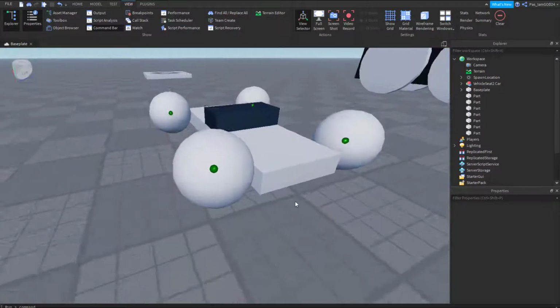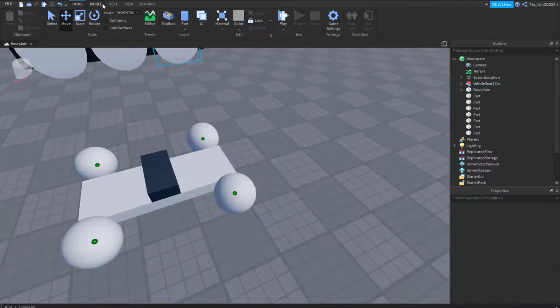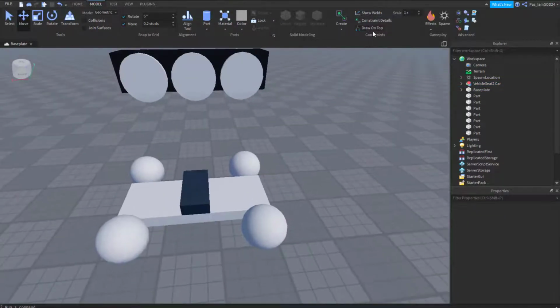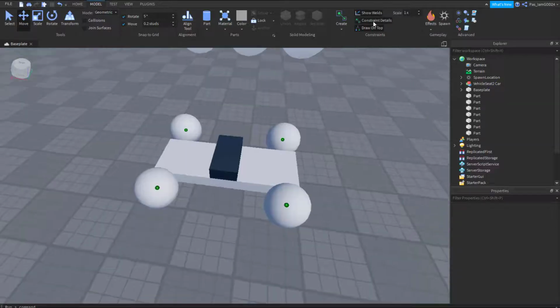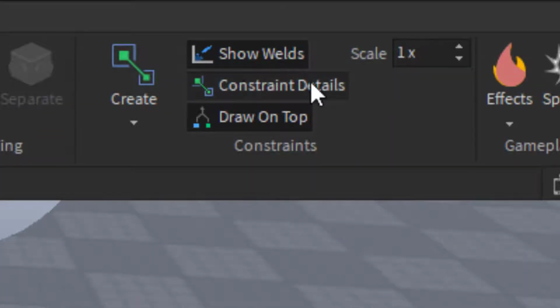To fix that, go to Model, and then go up to your screen's right corner. And over there you should see the Constraint Details button. Click that, and you should be able to see the attachment. Yes, right there.